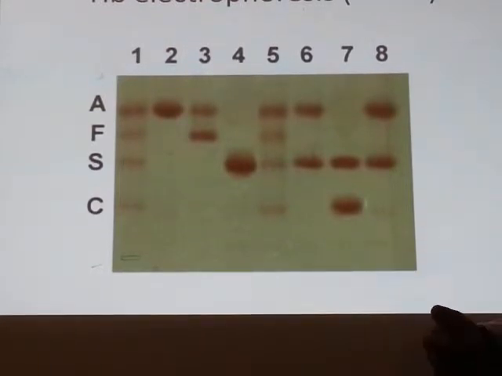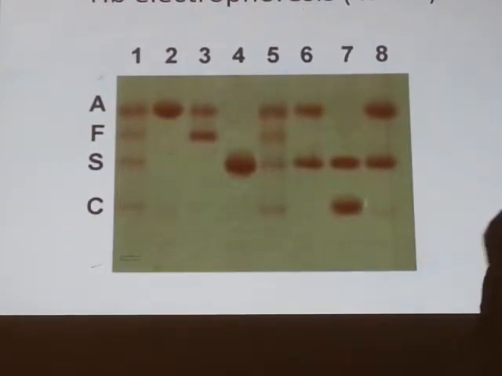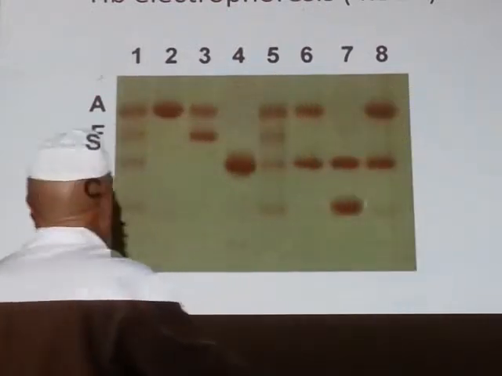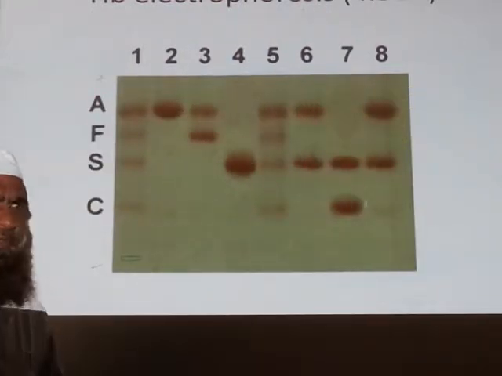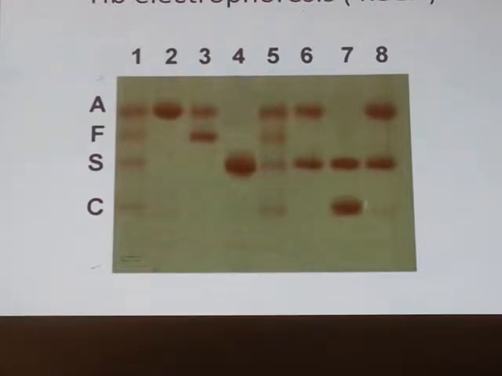This depends upon the pH of the membrane and the machine. So just for your understanding, now see this. Due to difference in molecular weight and difference of electric charge on these molecules, these molecules will travel a different distance under this field.